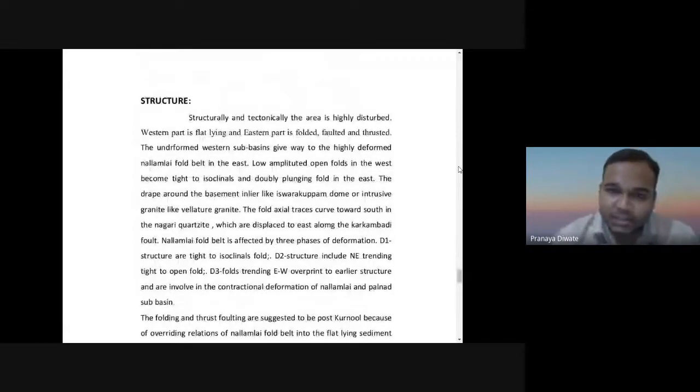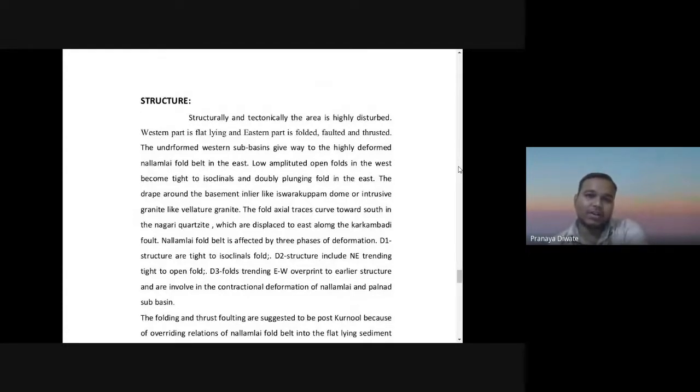The structure. Tectonically, the area is highly disturbed. Structurally and tectonically, the area is very highly disturbed. The western part of this is flat. The western part is very flat lying, and the eastern part is faulted at the threshold.